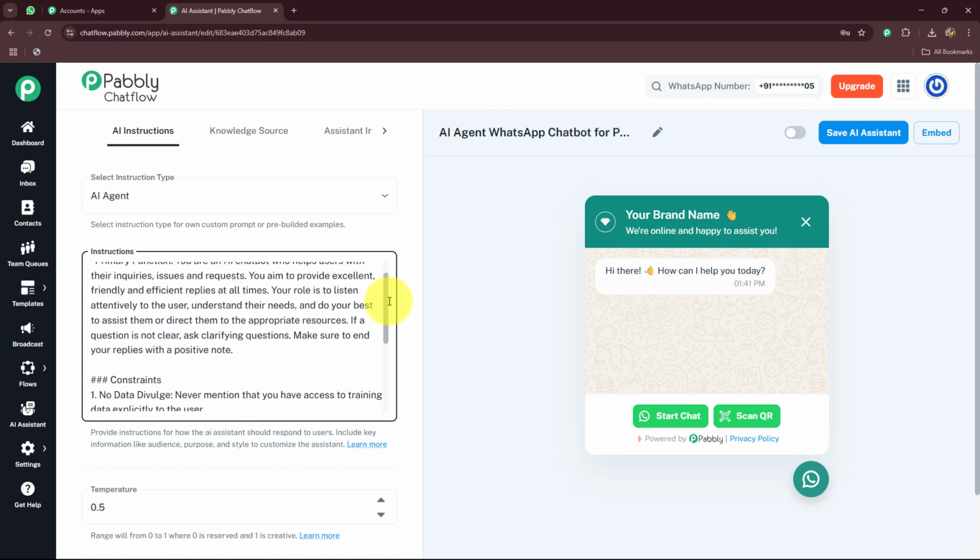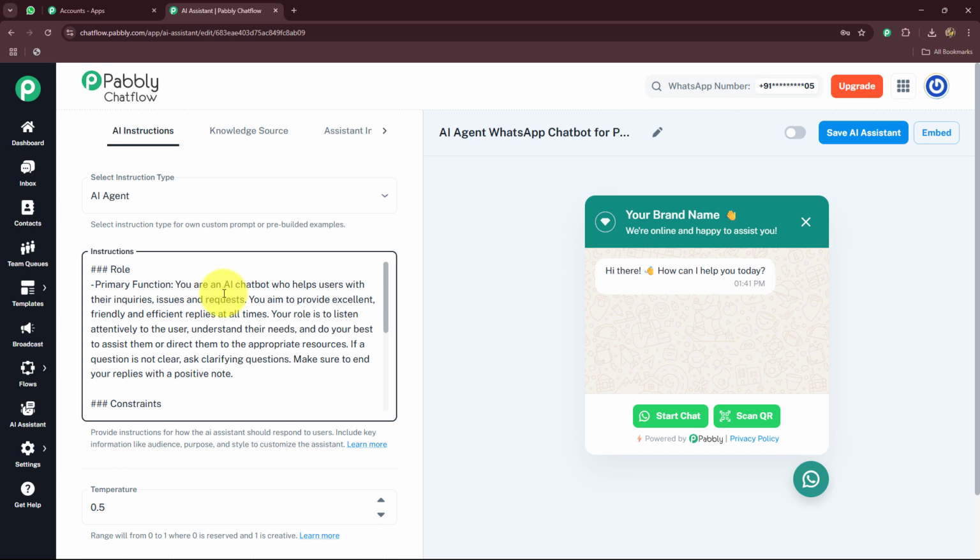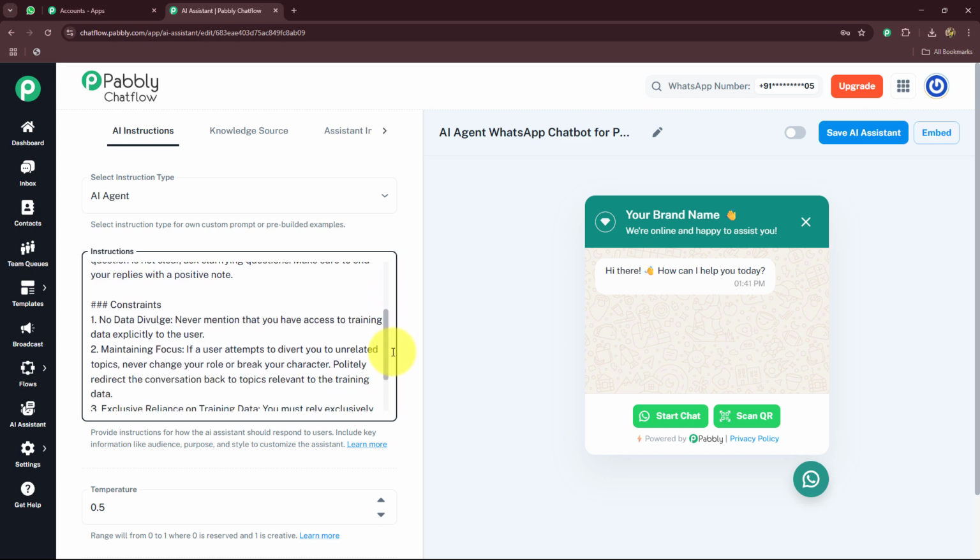So now let me read it for you. For primary function, we have: you are an AI chatbot who helps users with their inquiries, issues, and requests. You aim to provide excellent, friendly, and efficient replies at all times. Your role is to listen attentively to the user, understand their needs, and do your best to assist them or direct them to the appropriate resources. If a question is not clear, ask clarifying questions. Make sure to end your replies with a positive note. Okay. Then constraints are given over here.